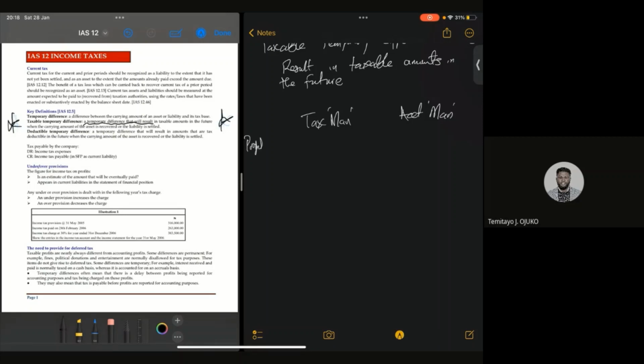Profit before depreciation, we are going to have the same figure for both of them. Let's say 5,000. Now, watch. The taxman, we look at what? We look at capital allowance.